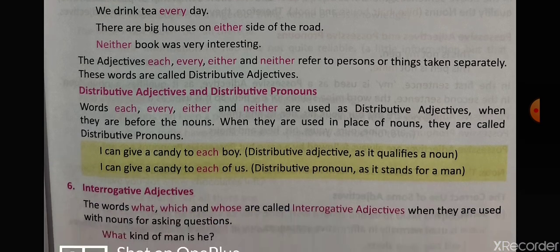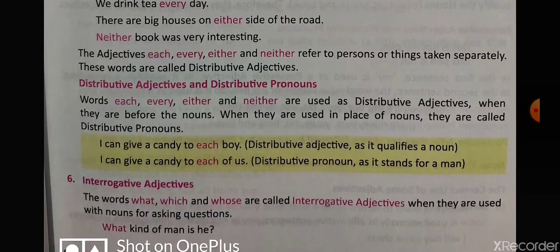Alright, coming to the next one, which is interrogative adjective. It is very clear from the word itself, and it is the easiest of all the adjectives. Whenever interrogative words are used in a sentence and there is a question mark, it is an interrogative adjective.